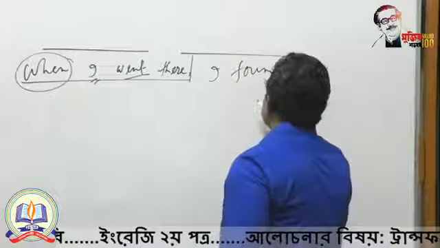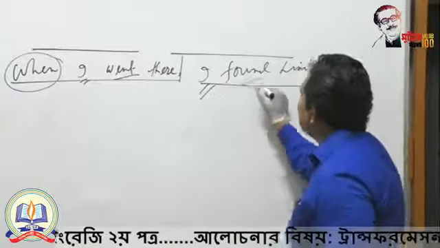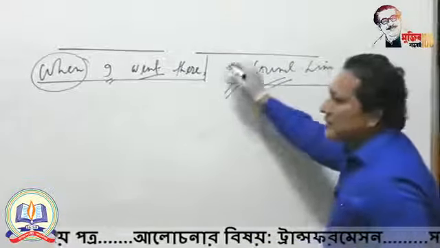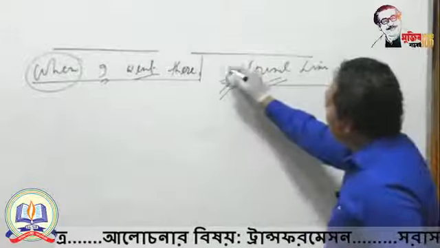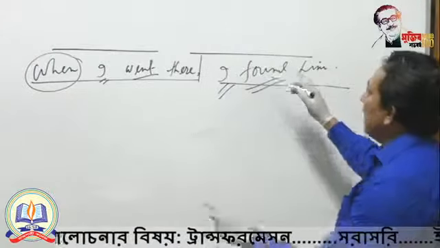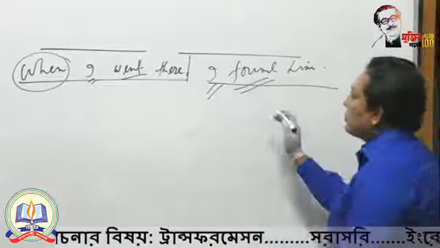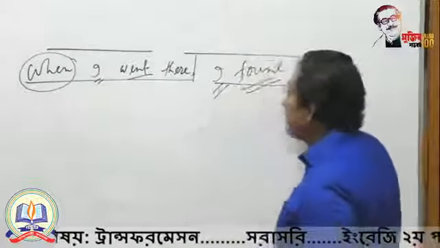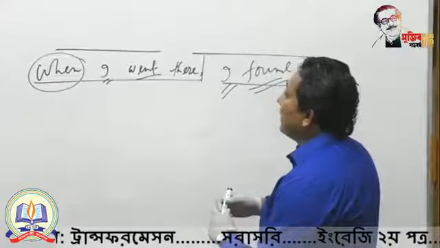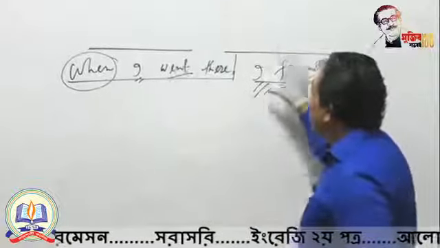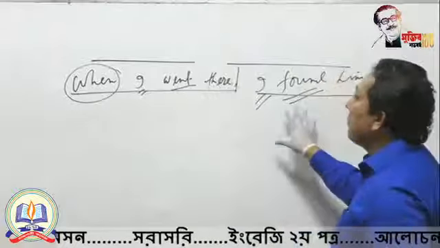Yes, I found him. This has a subject and a finite verb, and in this way the sentence is formed. One part ensures completeness and independence. So this part does not depend on that part, but that part depends on this part. So you are getting one independent part and one dependent part, and in this way you are making a complex sentence.